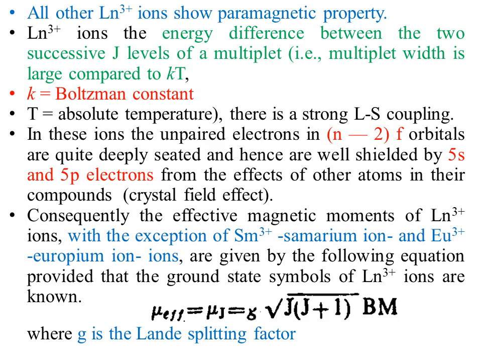So from this slide, an MCQ can be formulated: which one of the following pairs has exceptional magnetic behavior, and the option with samarium +3 and europium +3 will be the right answer. You have to be mentally prepared for such types of questions.